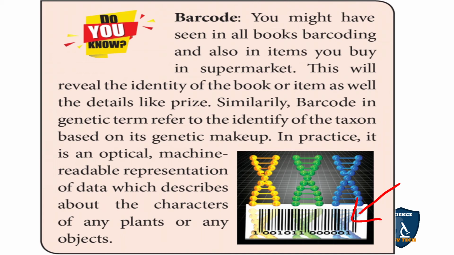Based on this barcoding, barcoding machines can be optically viewed. For example, if you put a red light on this barcoding, you can view the details of a particular organism. It is easy to study also. It is easy to make up a DNA and from the DNA you can create a new organism.